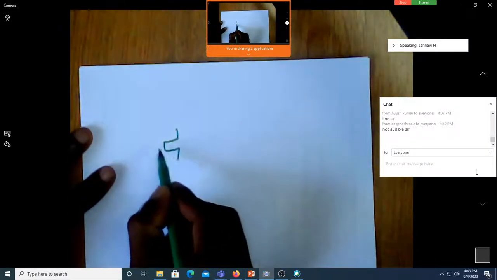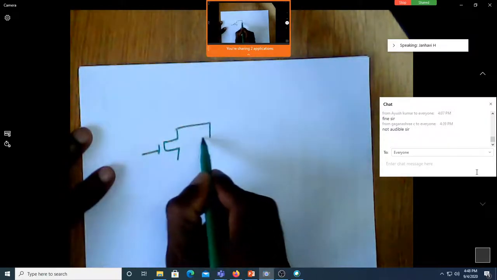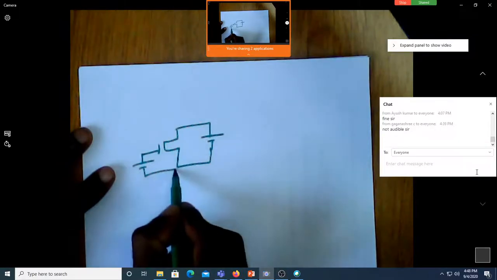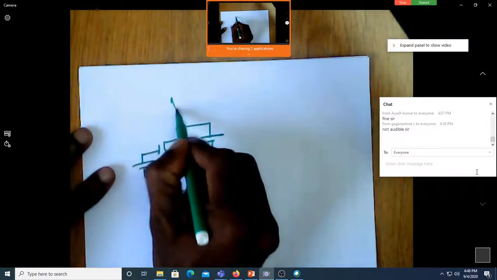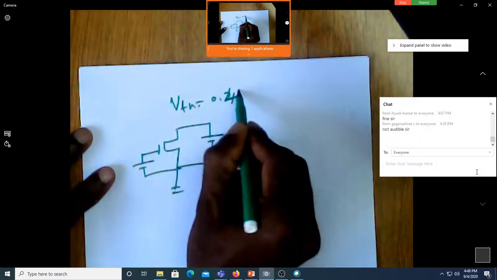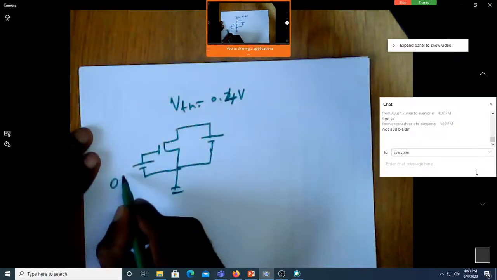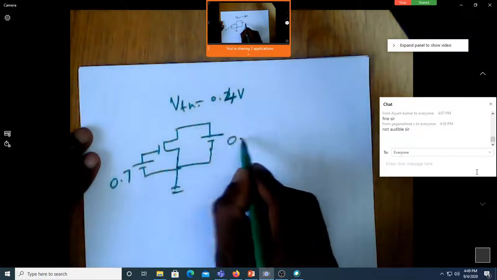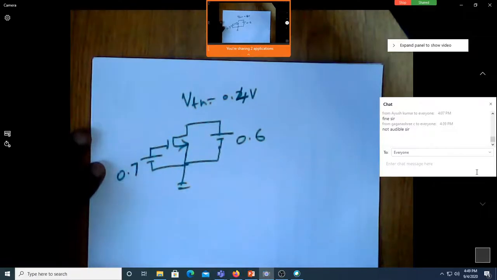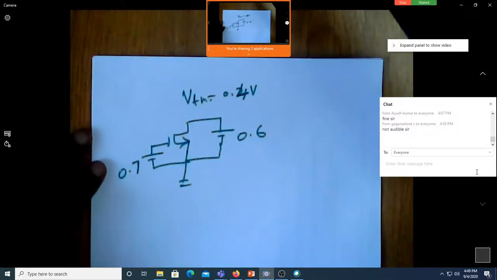Now let me ask all of you, let us assume that VTH is equal to 0.4 volt. If VGS is 1.7, if it is 0.6, what is the operating region? Saturation. Perfect.